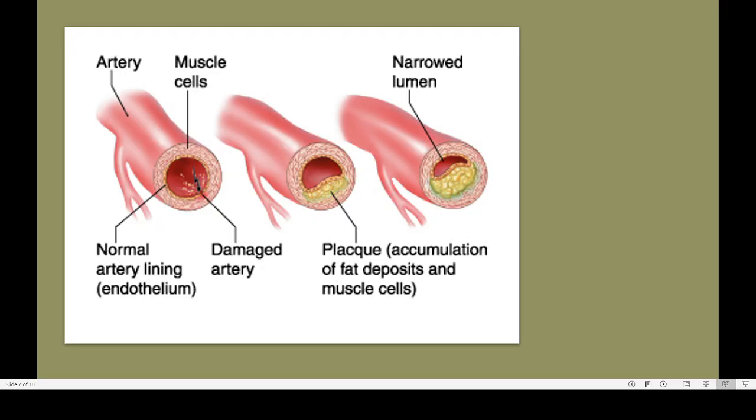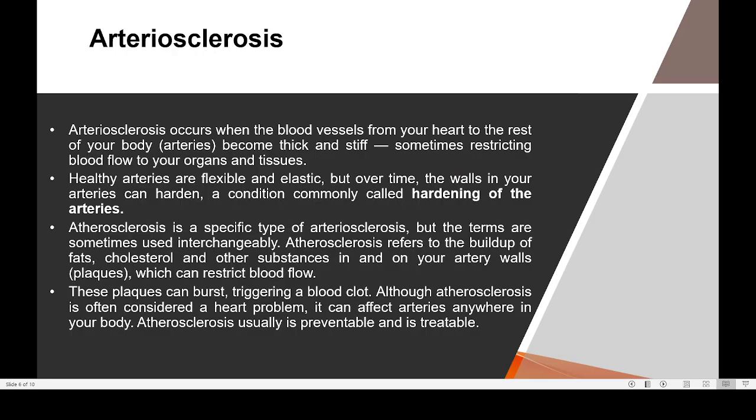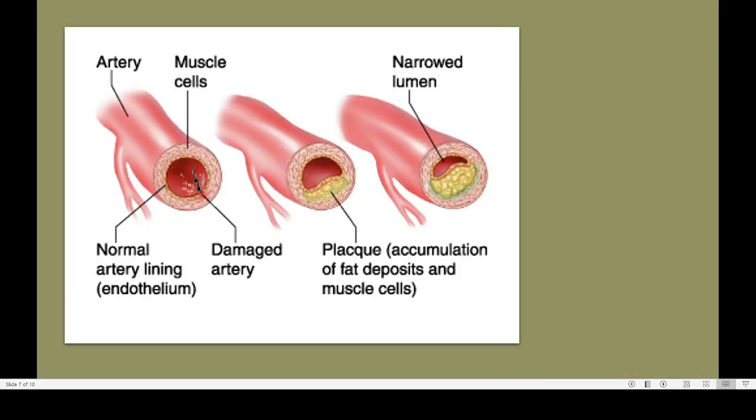When there is a complete block or severe narrowing, less blood will reach the other part of the blood vessel, and that means less blood to certain vital organs. If it is going to the brain, then the brain may not get enough blood, and that will result in stroke. If the heart may not be getting blood, that also results in heart failure. So these are the important situations known as arteriosclerosis.